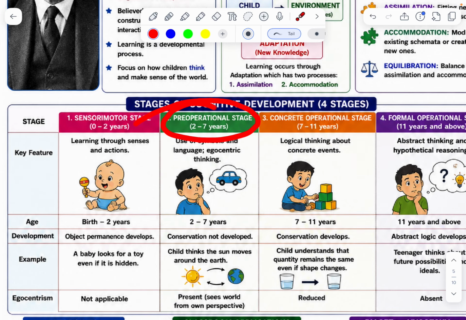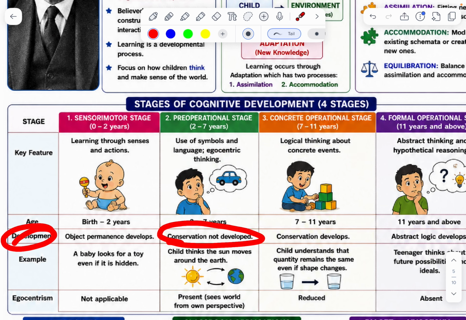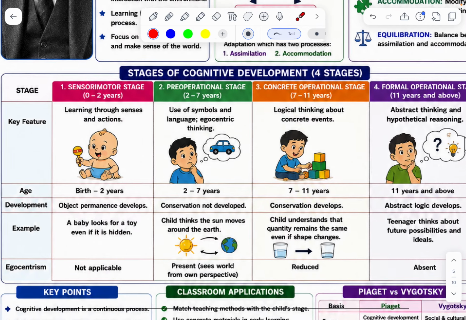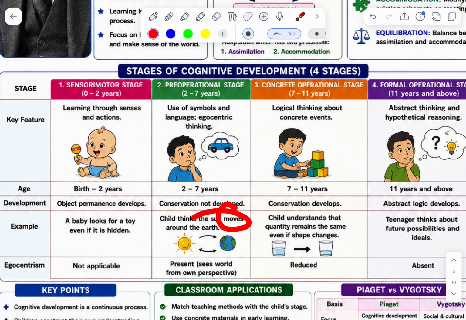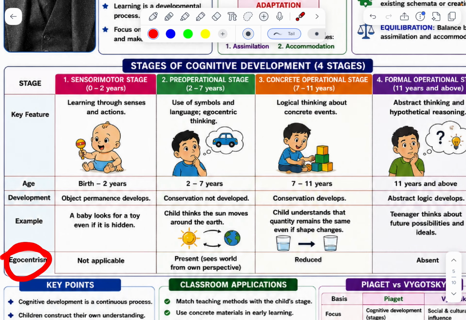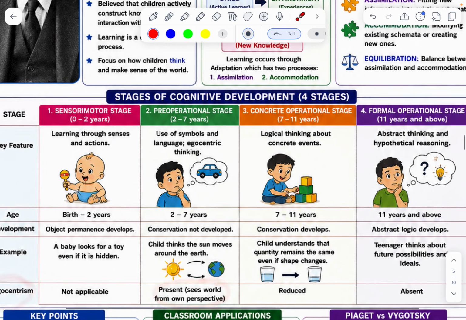Next one, preoperational stage, 2 to 7 years: use of symbols and language, egocentric thinking, conservation not yet developed. Example: a child thinks the sun moves around the earth. Egocentrism: sees the world from their own perspective.